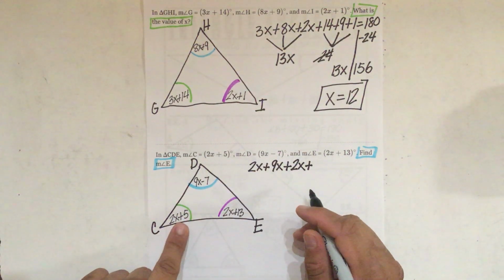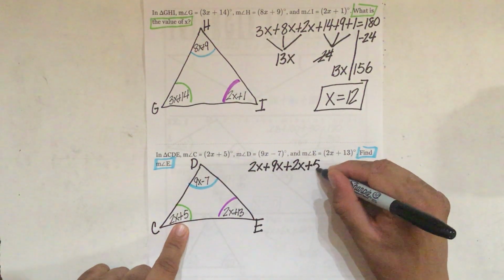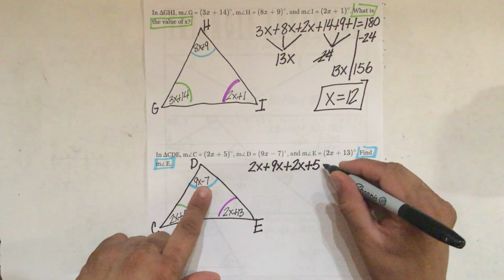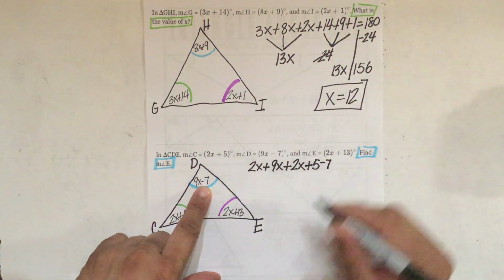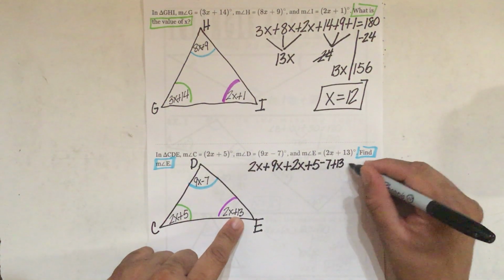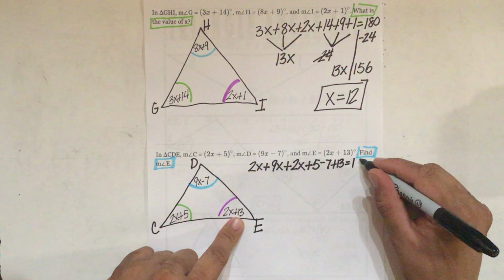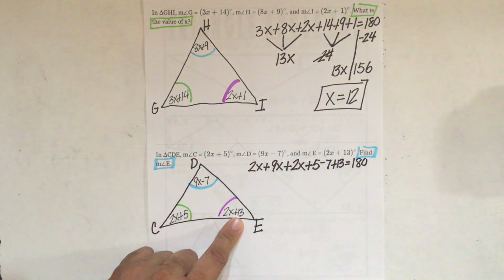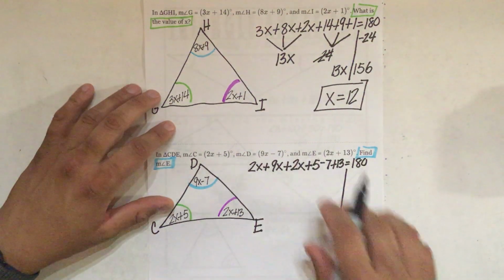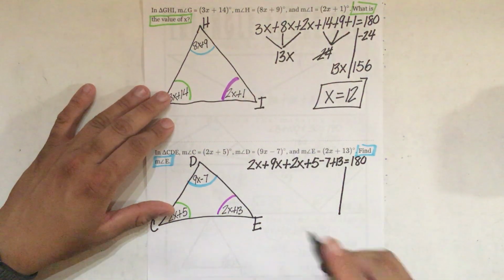Plus C has 5. Now, I could say plus -7 here, but instead of doing that, I'm just going to say -7. And then finally, I have plus 13 here. And they all add up to 180 degrees.